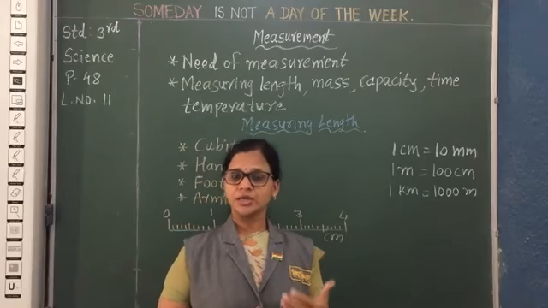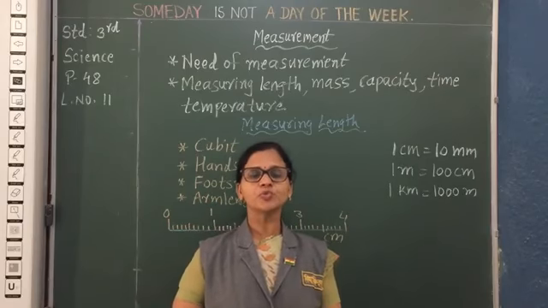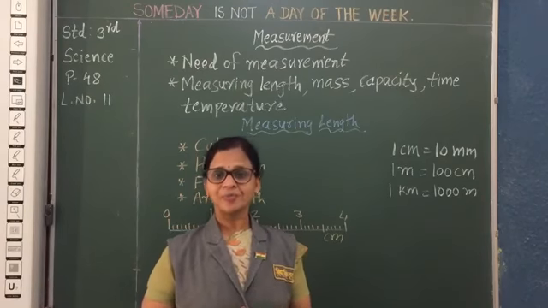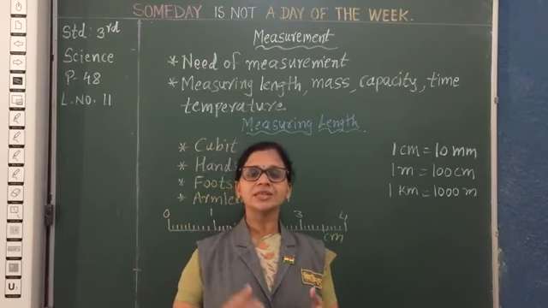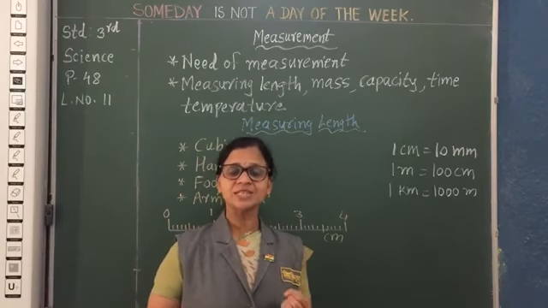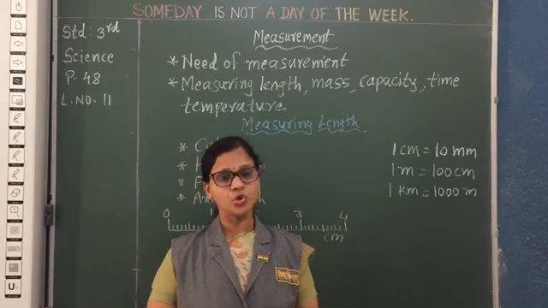Even if you want to measure the weight of a body or a person, or even the height of a person, we should know all those measurements.